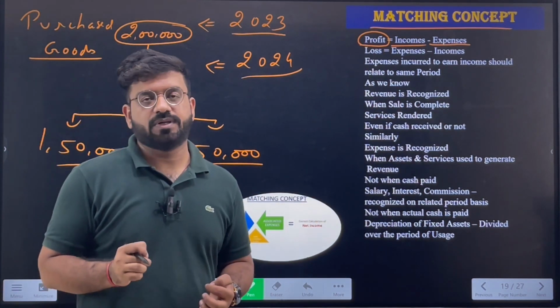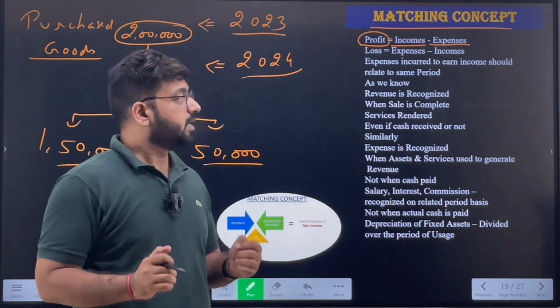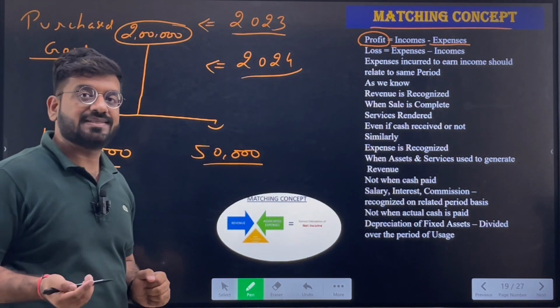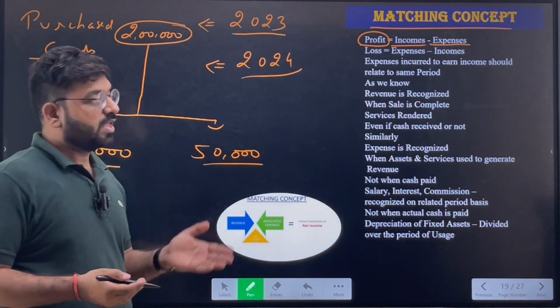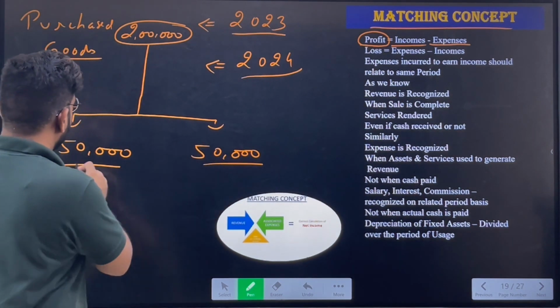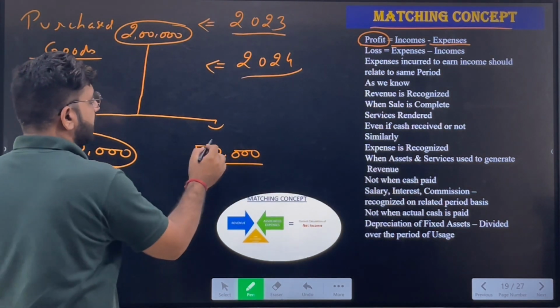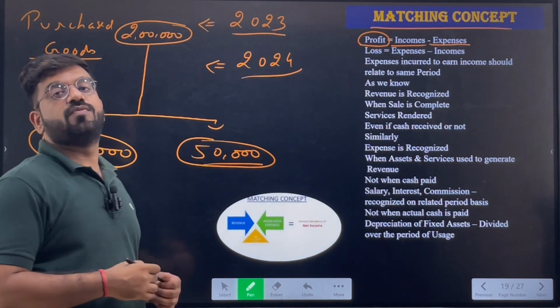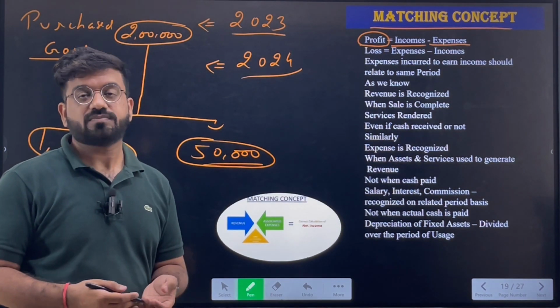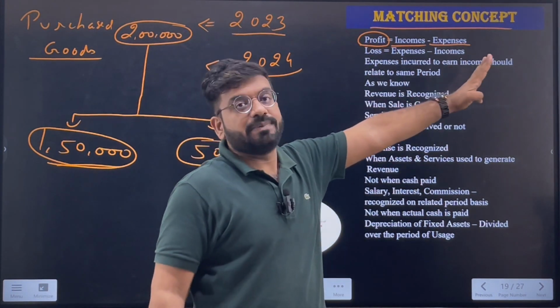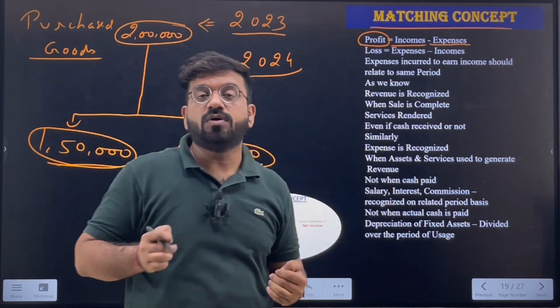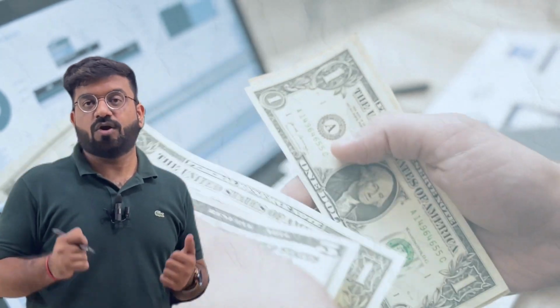Just look at the example very keenly. We purchased goods worth rupees 2 lakhs in the year 2023. Of that 2 lakhs, we sold goods worth rupees 1,50,000 in the same particular year. We still have with us goods worth 50,000 which we have not sold. So the matching concept simply says the amount of profit will be calculated as per the expenses and incomes incurred in that year. Now what does that mean?